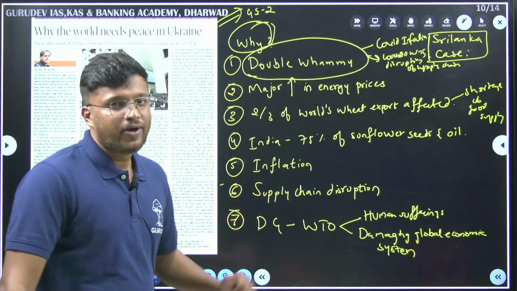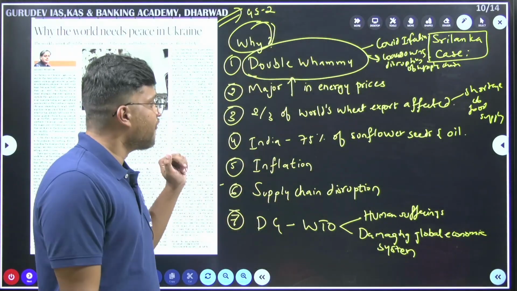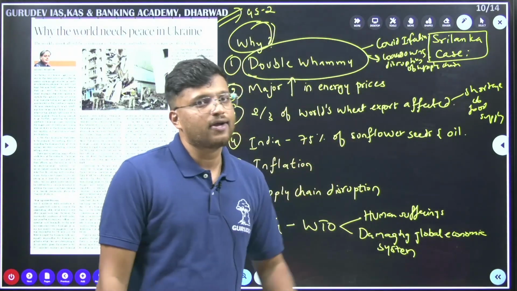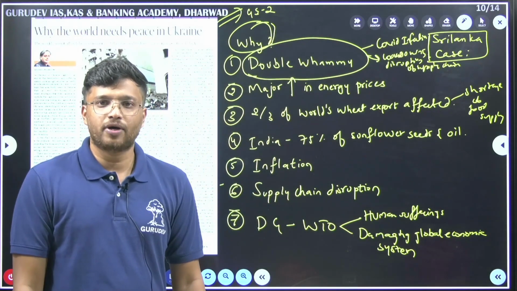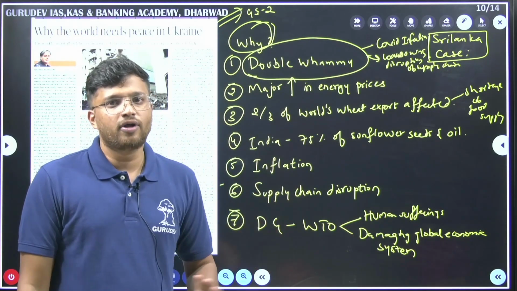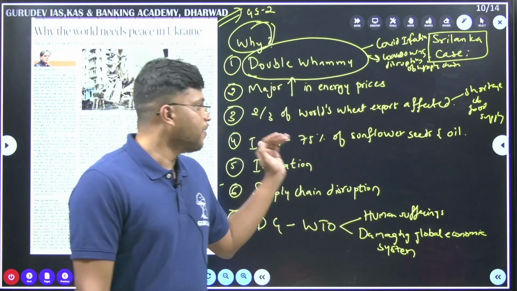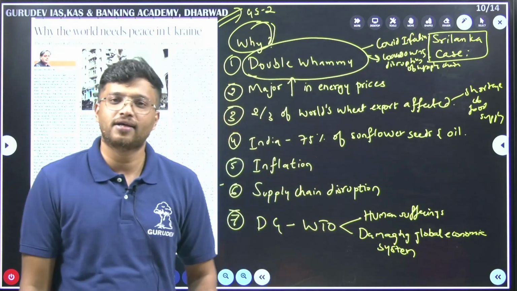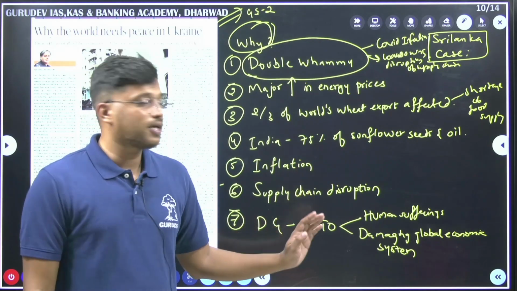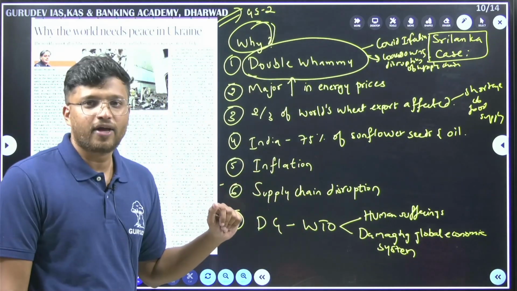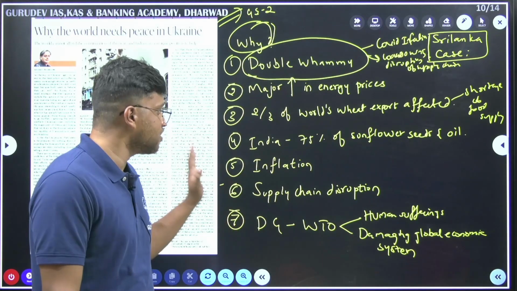Next, India. When it comes to India, we were importing 75% of our sunflower seeds and oil from Ukraine. Since the war is going on, the import has been cut down completely and India is struggling to import sunflower seeds and oil from other countries right now. And the fifth one we have already looked at, that is inflation.